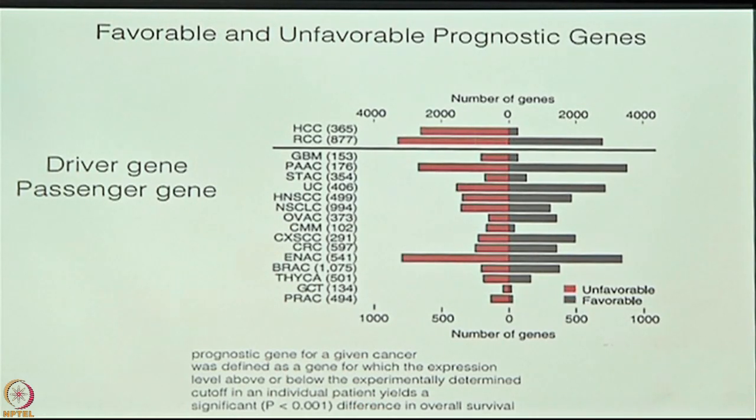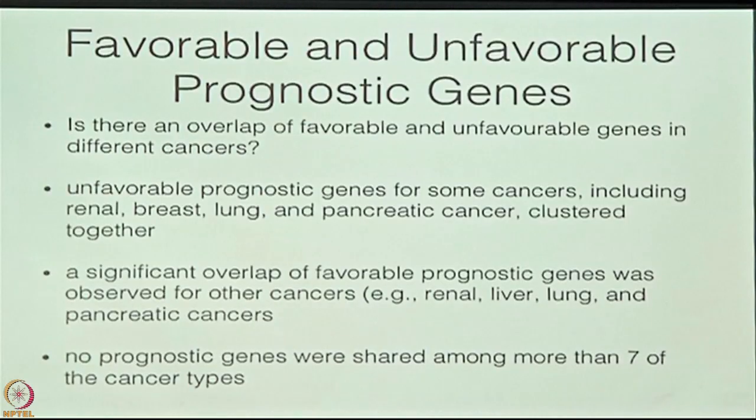P less than 0.001. Now, in favorable and unfavorable genes, did we find more same favorable genes in more than one cancer and unfavorable genes in more than one cancer? Yes, there's a big overlap. Some unfavorable genes for some cancers like lung cancer, pancreatic cancer clustered together.